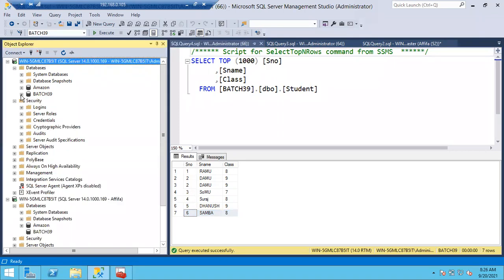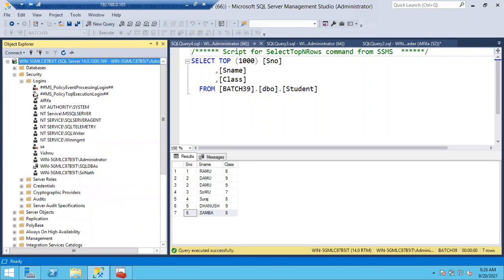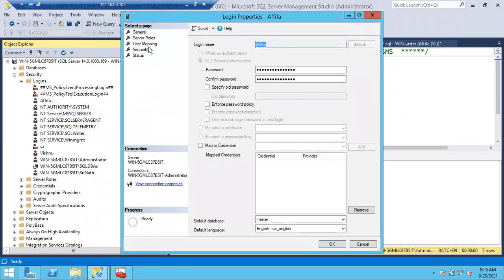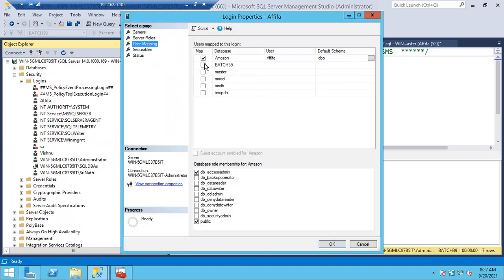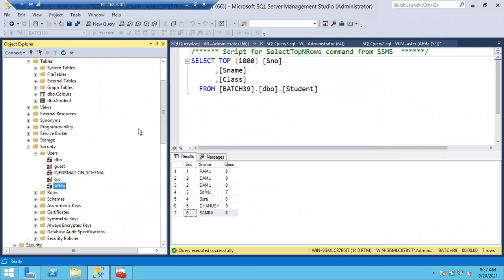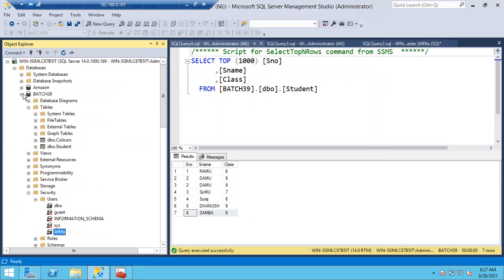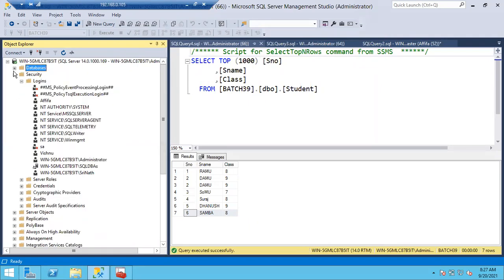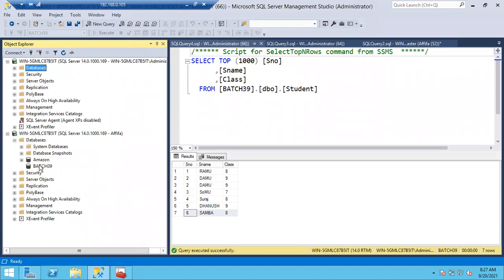But if I give access to Afifa on the Bash 39 database, default schema is DBO. I'm not giving any permissions to Afifa, simply giving access. Now Afifa can access Bash 39. Earlier she got the error, right? Now just refresh it and try to expand.